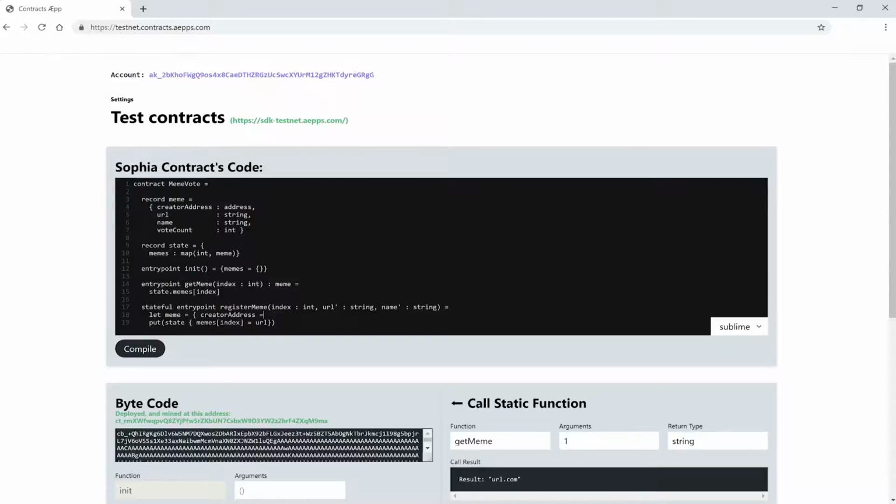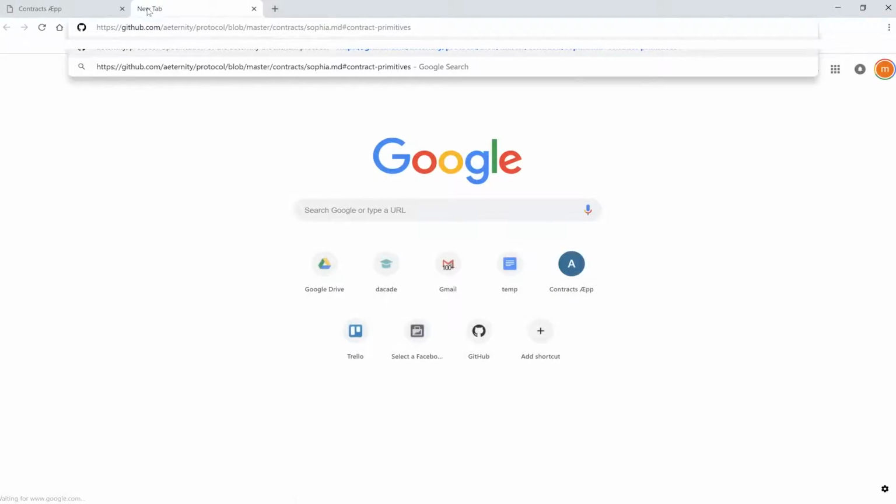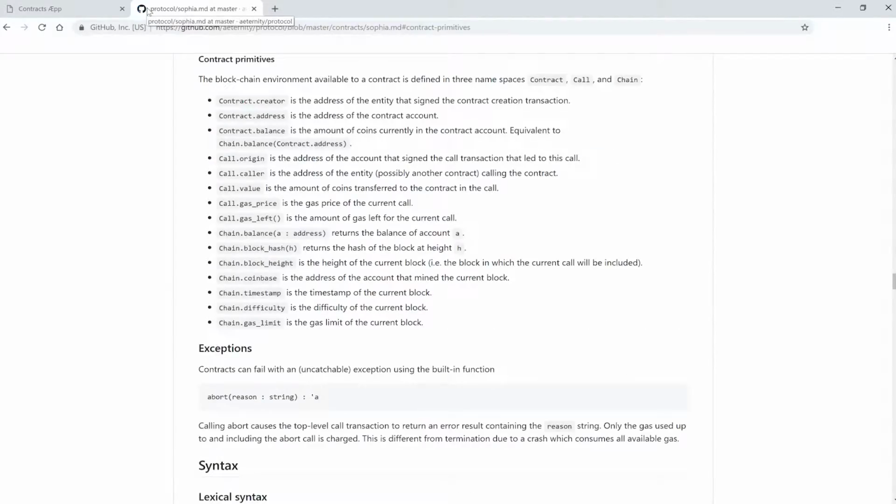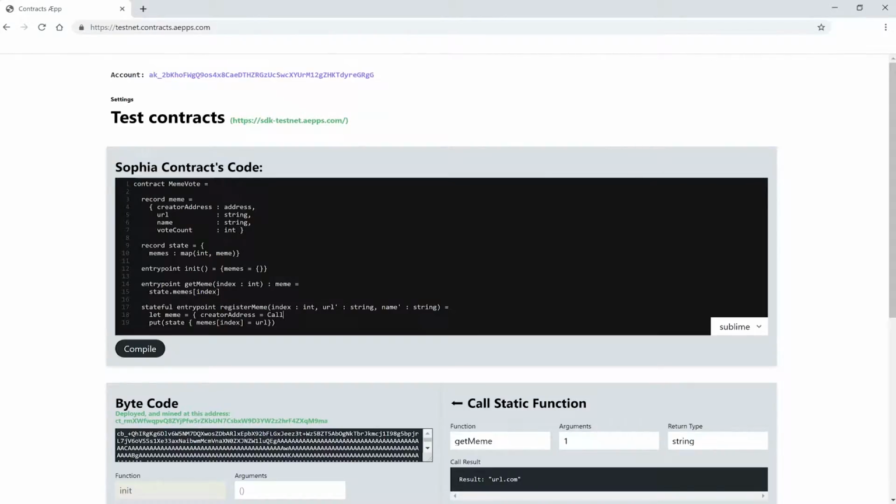Let's head to the documentation and see what native calls for addresses are available that we can use. Our goal is to find out the address of the caller of the contract. So here are a couple of interesting things. It's good to remember where to find them. But for now we need a function for a call. Call.origin, the address of the account that led to this call, is not very relevant here. But the next one, call.caller, might be interesting. The address of the entity calling the contract. Okay, this is what we need. Perfect. Now create an address, get the value from call.caller.